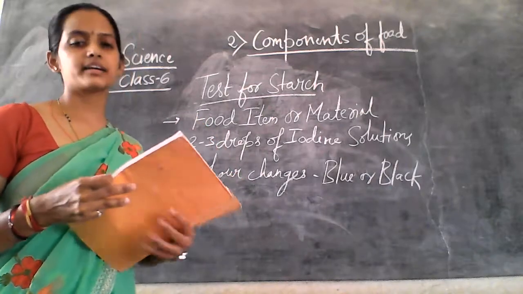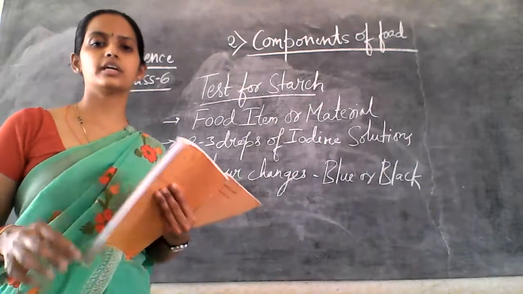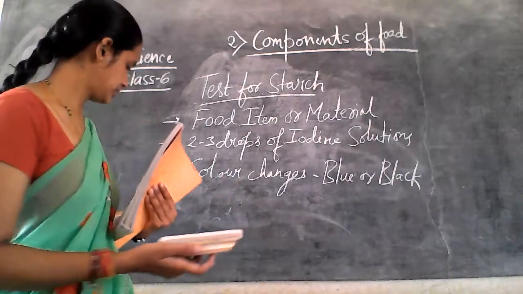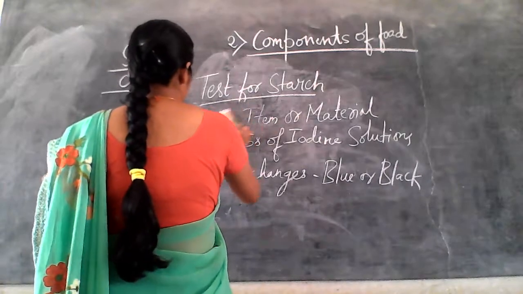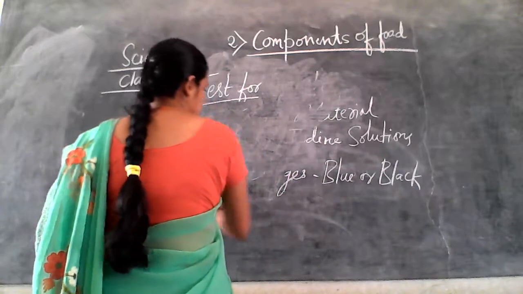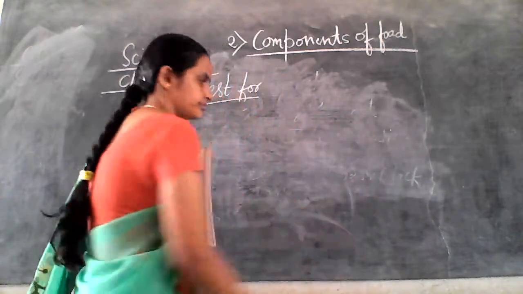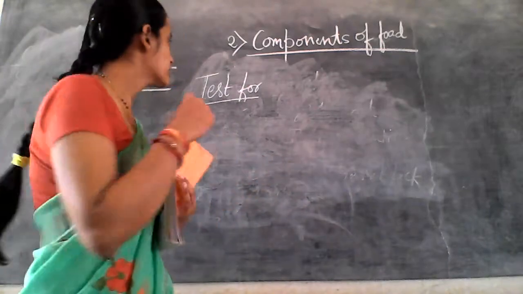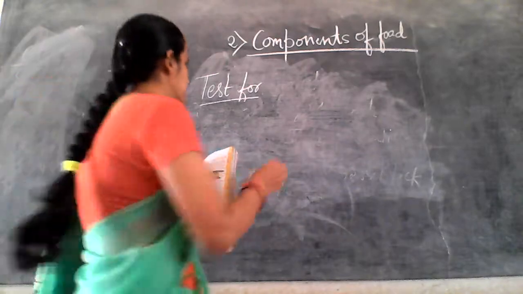So blue-black color indicates the food item contains starch, and we have used the iodine solution for this. Next, moving further with the test for protein. The test for starch was the first part. Now, the second test we are doing is the test for protein.